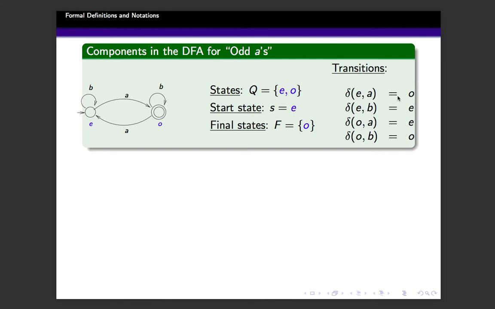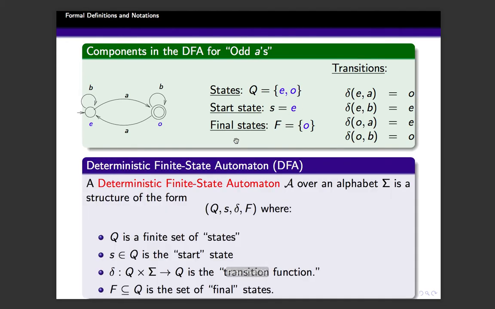Okay, so these are the only 4 components to define a DFA over a given alphabet set. Formally, a deterministic finite state automaton A over an alphabet set sigma is a structure of the form Q, S, delta, F, where Q is the finite set of states, example here, and S is an element of Q known as the start state. So only one state designated as the start state.